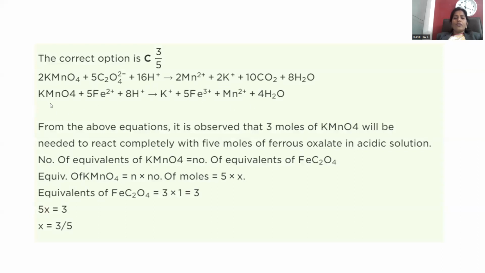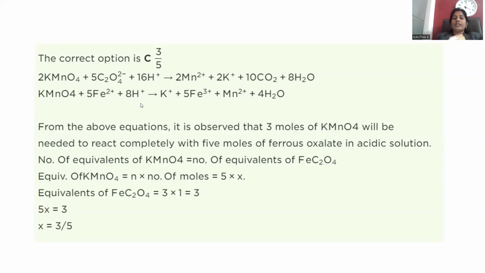Whatever KMnO4 is taken, that KMnO4 reacts with oxalate ions so that they are converted into carbon dioxide. And here +7 will be turned into +2 so that 5 electrons get transferred. Remember that 5 electrons are transferred. And 1 more mole of KMnO4 is required to oxidize this ferrous ion.